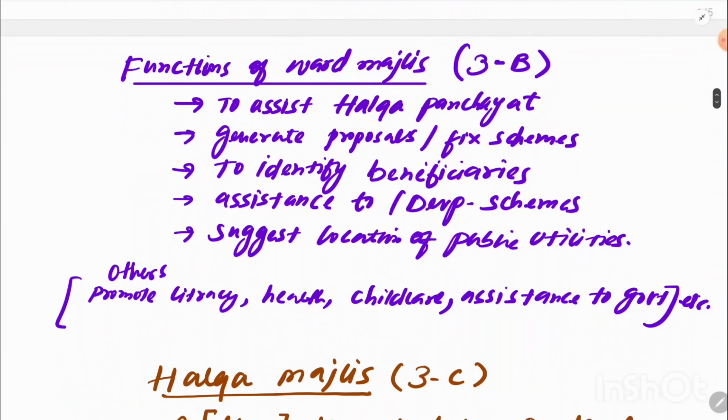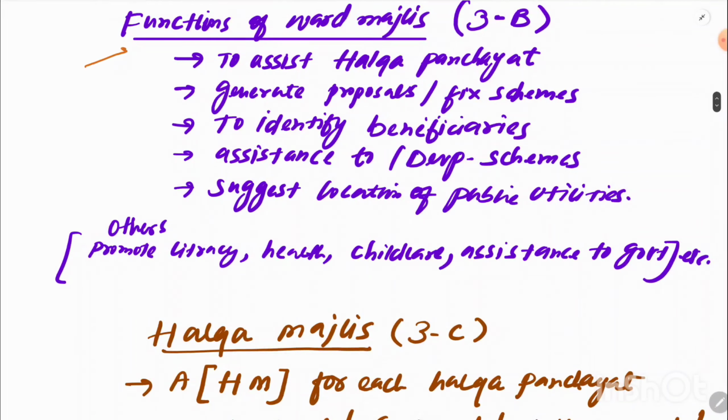Let's talk about the functions of ward majlis. Very easy, these are based on common sense. Ward majlis has to first assist halka panchayats. They have to generate proposals and fix the schemes related to different development. They also have to identify the beneficiaries, who are poor and who are not, who are to be benefited and who are not. Also, they give assistance to development schemes and suggest the location of public utilities.